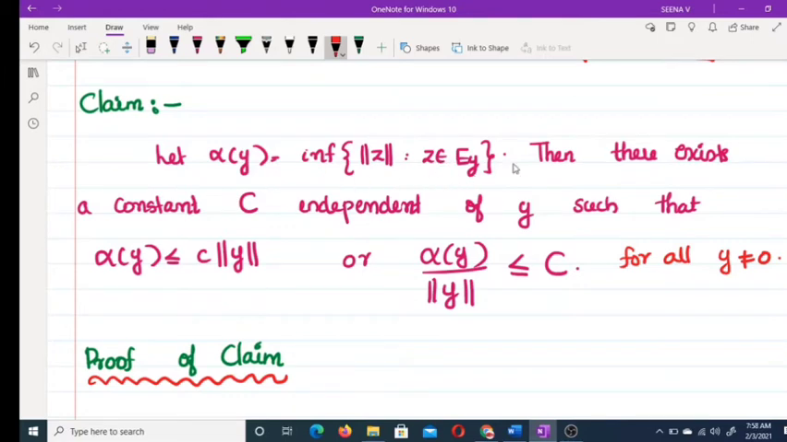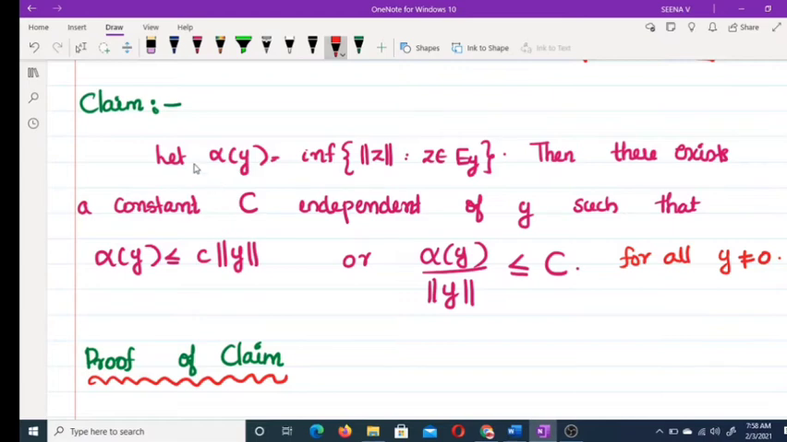Then the claim says that there exists a constant C independent of y such that alpha y is less than or equal to C into norm of y, or alpha y by norm of y is less than or equal to C for all y not equal to 0. This is our claim. We are proving this claim. After that, we are proving our proposition.